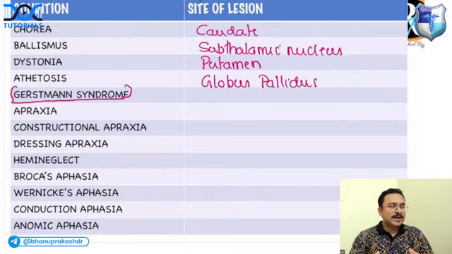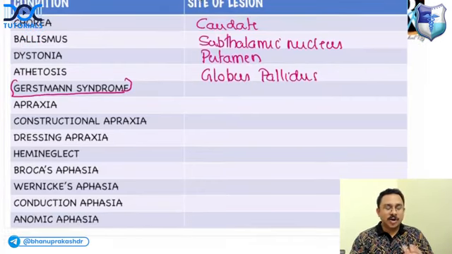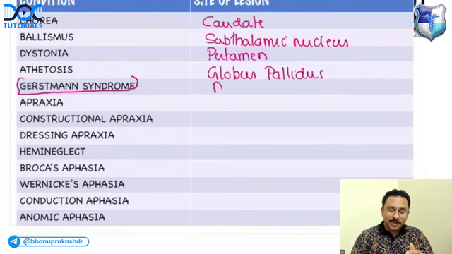And what is the site of lesion in Gerstmann syndrome? Is it the dominant parietal lobe or the non-dominant parietal lobe? In Gerstmann syndrome, you get acalculia, agraphia, finger agnosia, and right-left confusion. Is it the dominant or non-dominant parietal lobe? Answer, dominant parietal lobe.